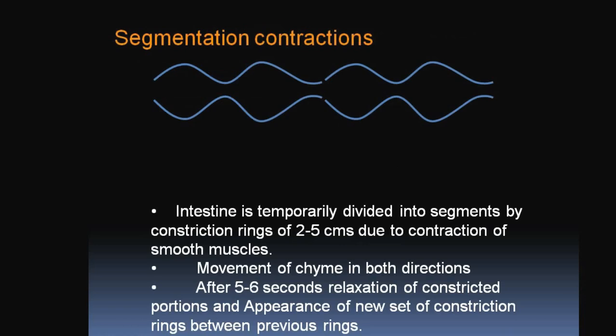Secondly, the segmentation contraction. The intestine is temporarily divided into segments by contraction rings of 2 to 5 centimeters, due to contraction of the smooth muscles. The movement of the chyme is in both directions. After 5 to 6 seconds, the constricted portions relax and a new set of contraction rings appears between the previous rings, that is segmentation contraction. This process is showing segmentation contractions.